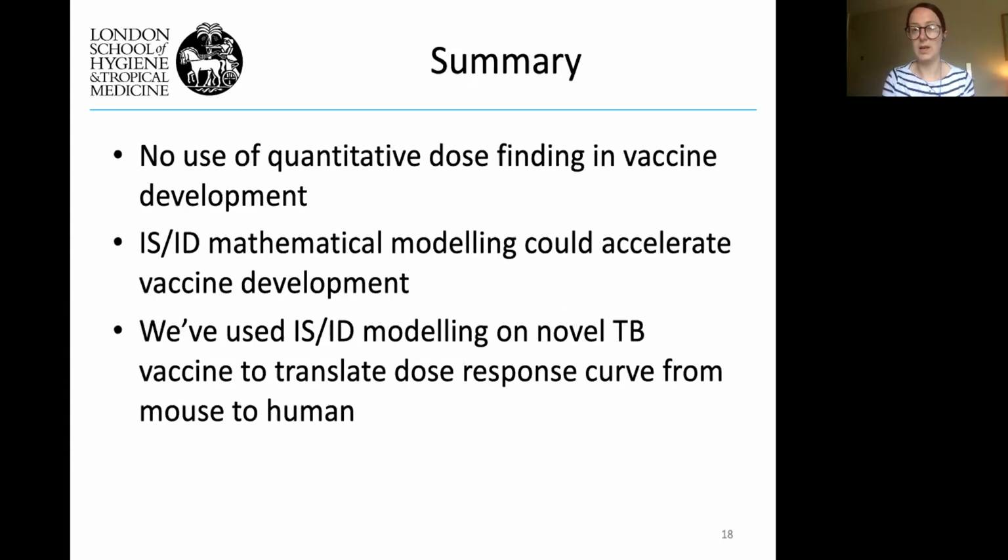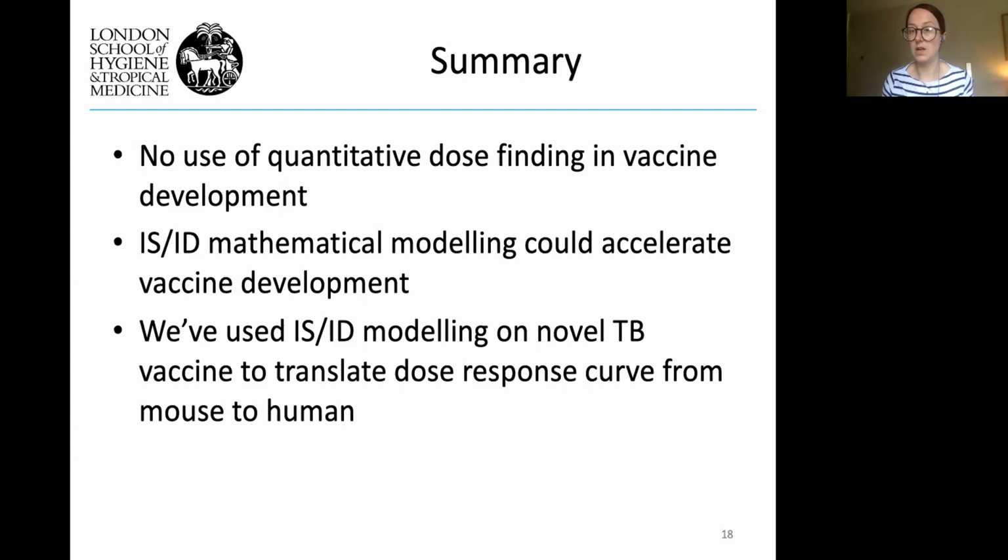So as a summary, I wouldn't say there is no use of quantitative methods in dose finding in vaccine development these days, but there is quite little compared to drug development. And we think that ISID modelling is the answer to that. We really think it could accelerate vaccine development if it's used and communicated in the right way. We've used ISID modelling on novel TB vaccines to translate dose response curves from mouse to humans.